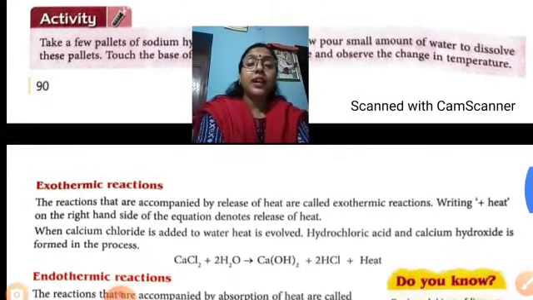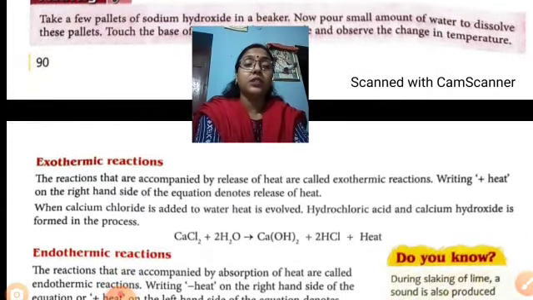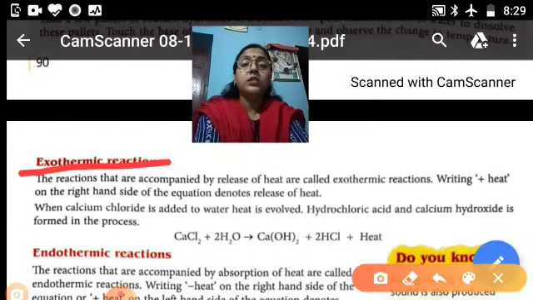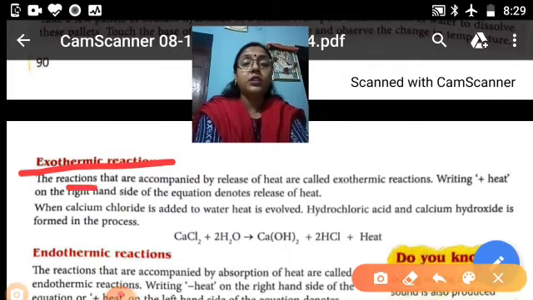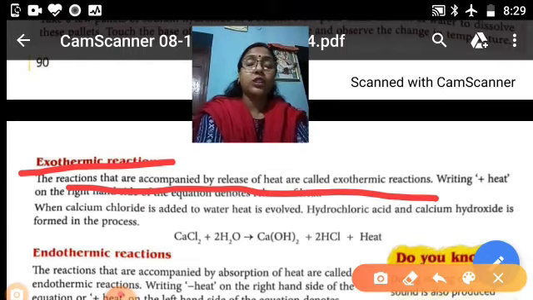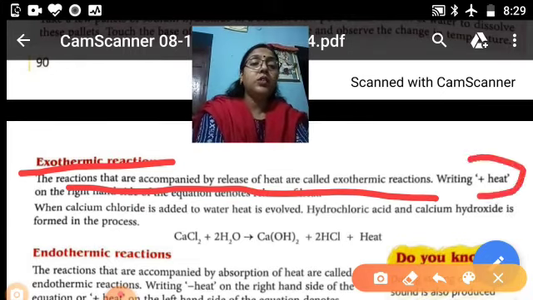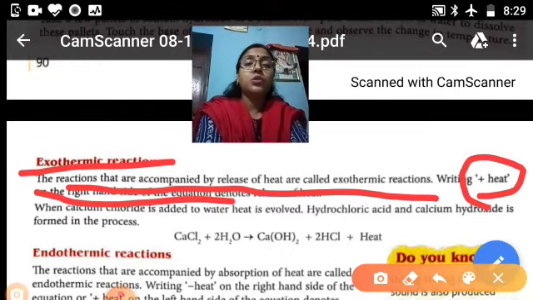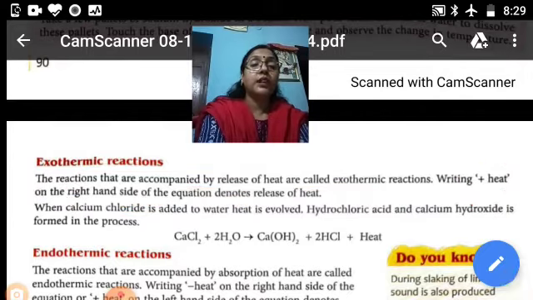Now, reactions are of two types: exothermic and endothermic reactions. Exo means the reactions that are accompanied by release of heat are called exothermic reactions. Writing plus heat on the right side shows the exothermic. Exo means out. When heat goes out, it shows the plus sign.